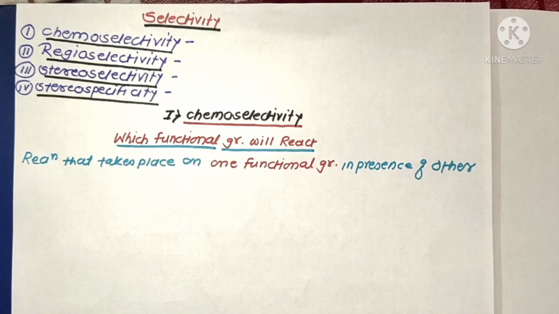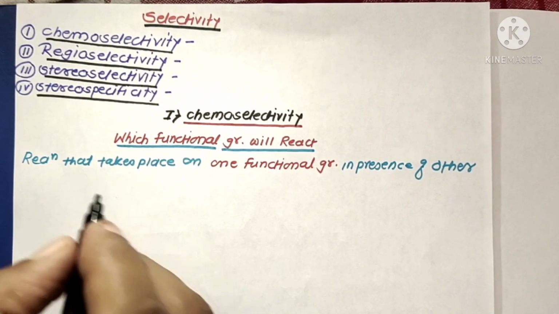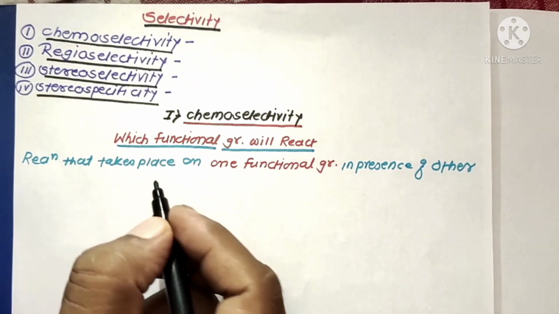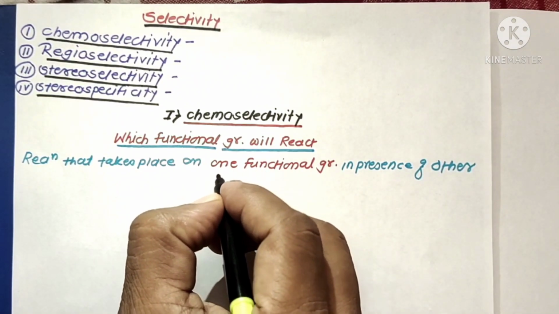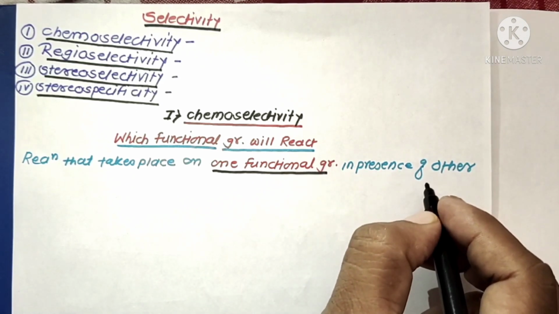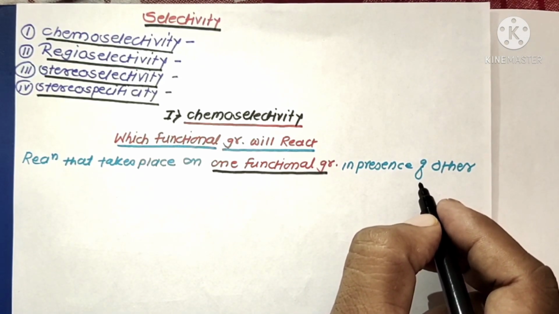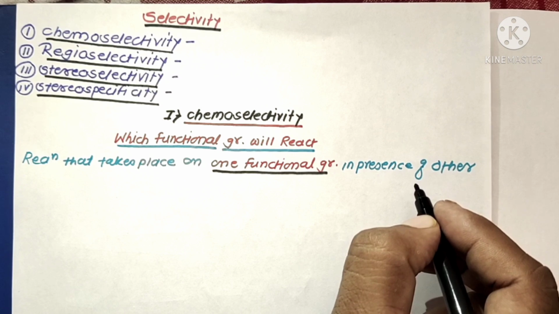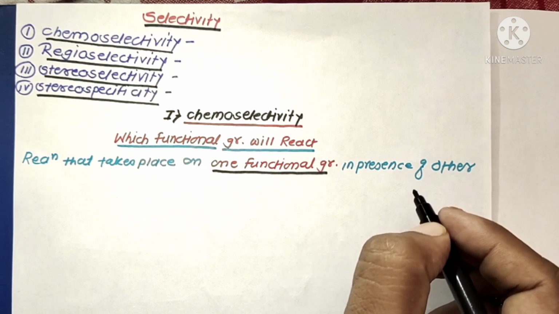But in chemoselective reactions, the reaction takes place on only one functional group of the substrate molecule in the presence of the other functional group. Such types of reactions are known as chemoselective reactions.